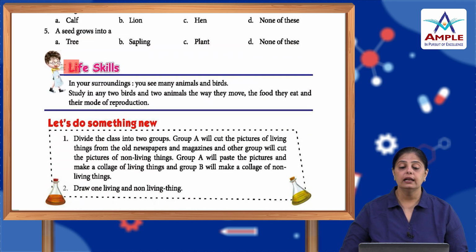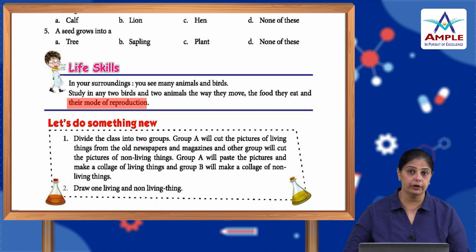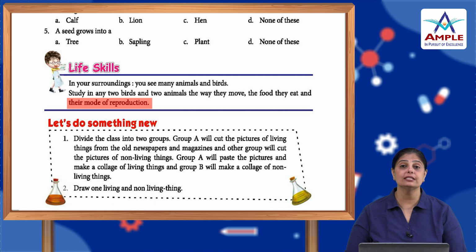Now, life skills. In your surroundings, you see many animals and birds. Study any two birds and two animals, the way they move, the food they eat and their mode of reproduction. Around you, you can notice a parrot or maybe a sparrow or a crow or a pigeon. Look at them and then find out information about them. For animals, you can look at a cat or a dog or any animal that is around you, and then you can write about it.